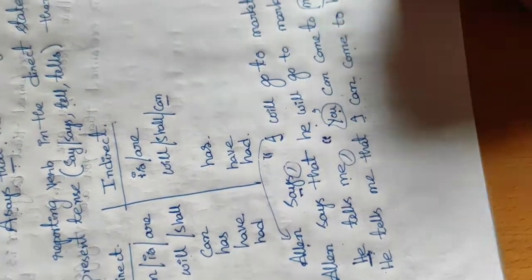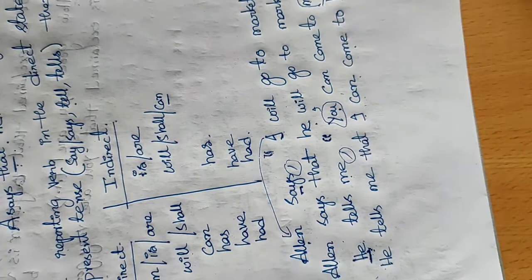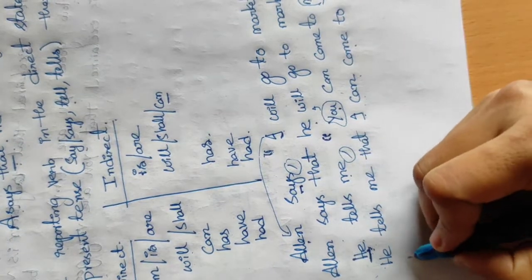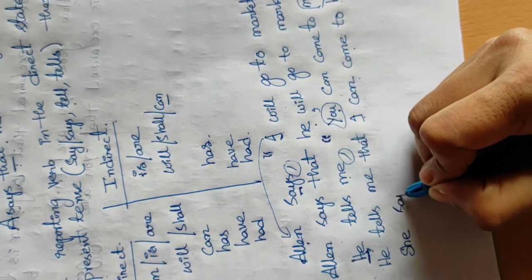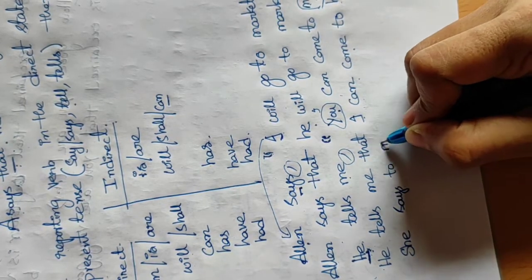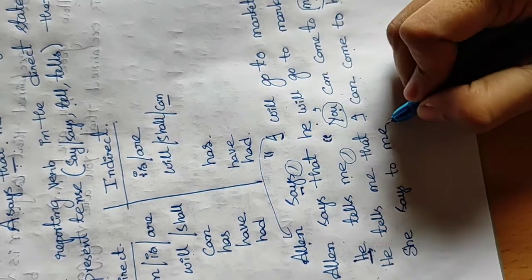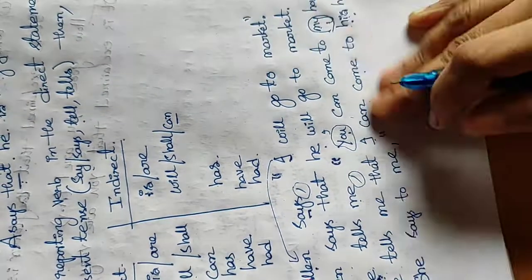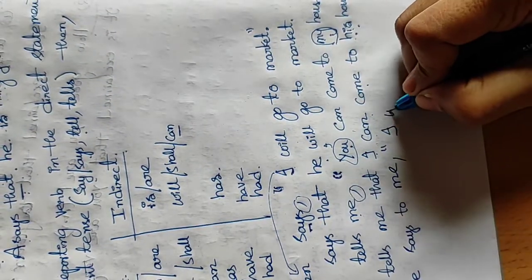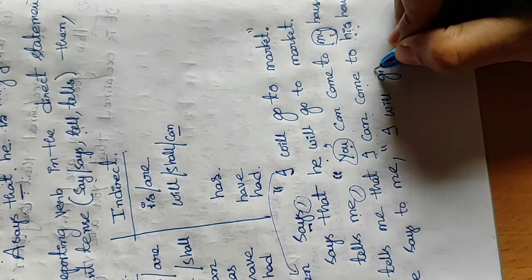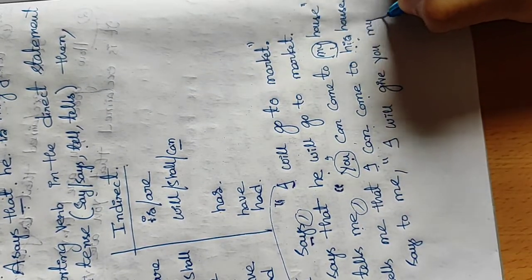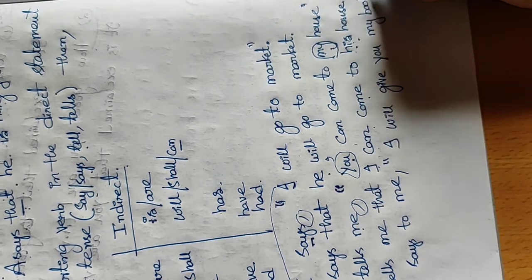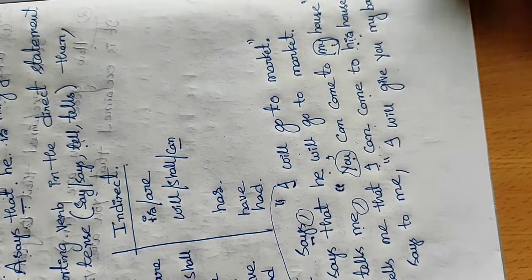Okay, let me explain one more example so that you can understand that. She says to me, "okay, I will give you my book."